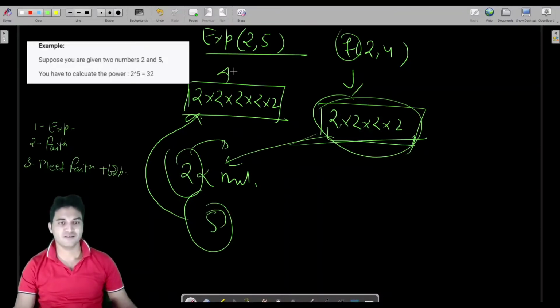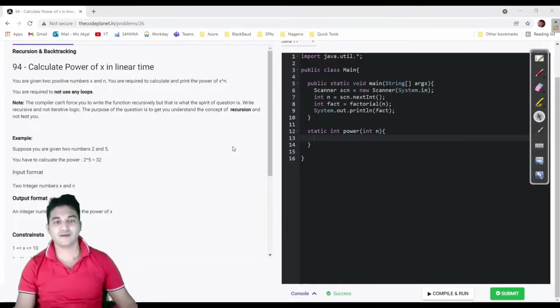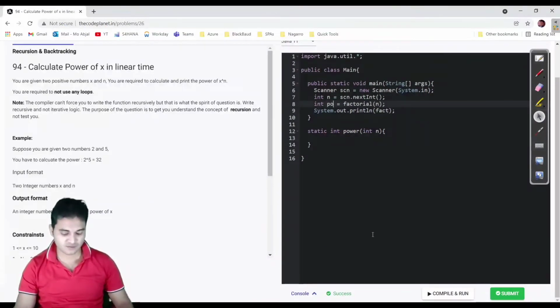Fine. So I know this may not be easy to understand for you. Let us write some code, then we'll analyze what the exact question and exact solution is. Let us try to name it as power and print power.